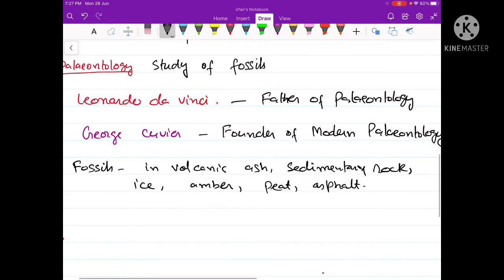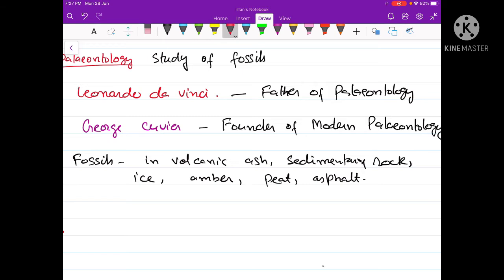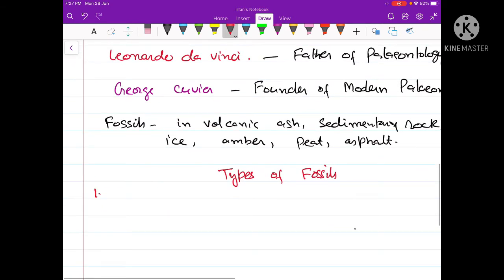Now, these fossils belong to 5 main categories, 5 general types of fossils. So, let us talk about some types of fossils. The first type of fossils are called unaltered fossils. Unaltered fossils are those fossils where whole bodies of the extinct organism that had lived in the past are found frozen in the ice or trapped in the amber.